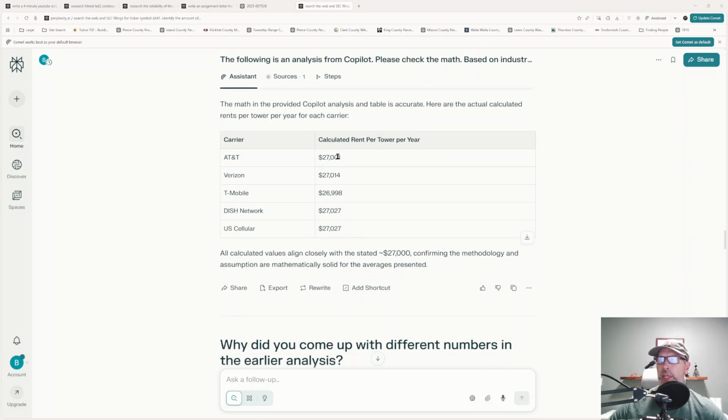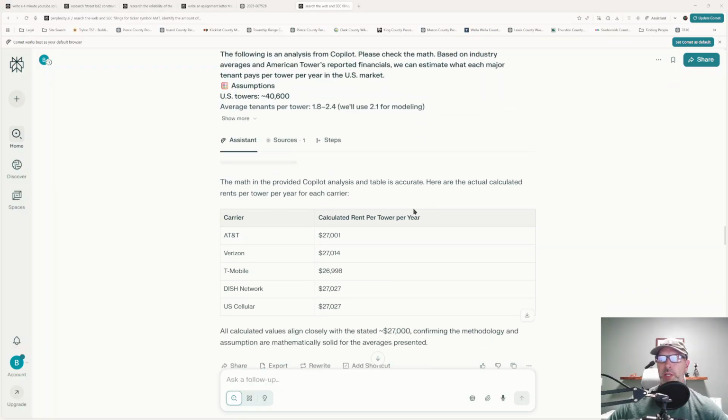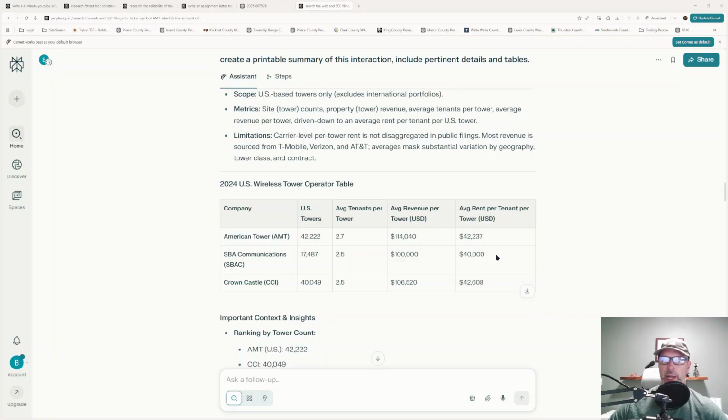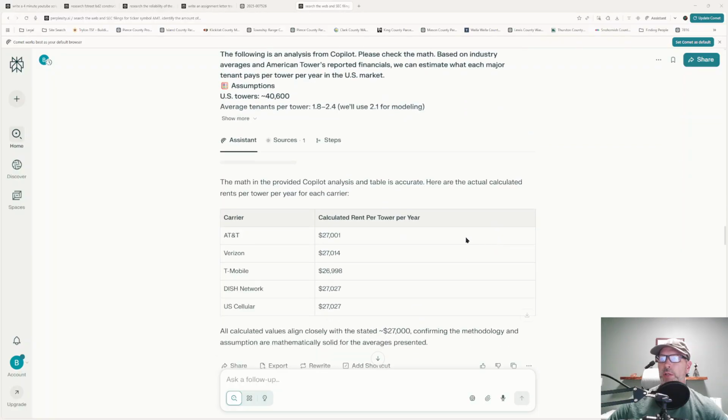And I said, well, here's what I'm being told. Actually, I told you, here's the analysis from Copilot. Please check the math based on industry averages and American Tower's financials. Does it make sense? And it came back and it told me, well, it is accurate. Well, how can that be accurate when you just told me that the numbers up here were more accurate? And we're talking a $10,000 spread. And it said, well, these are accurate.